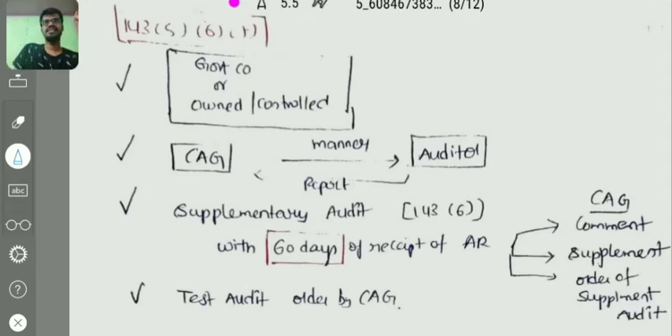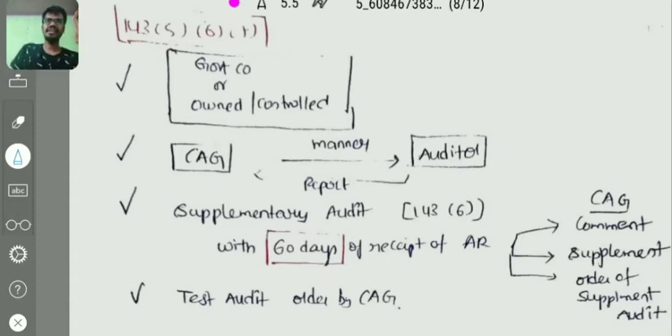This is related to the government company. If the company is owned or controlled by the government, the central government, the state government, or jointly by the central government and state government, then this particular point is applicable. Who will appoint the auditor? The C&AG will appoint the auditor, and the C&AG will give direction to the auditor on the manner in which he has to conduct the audit, and the auditor will report the audit report to the C&AG.